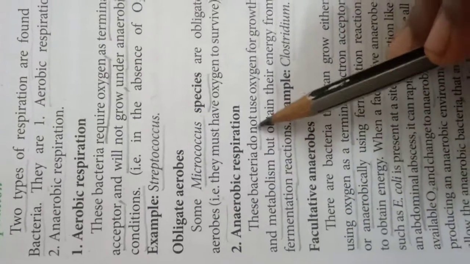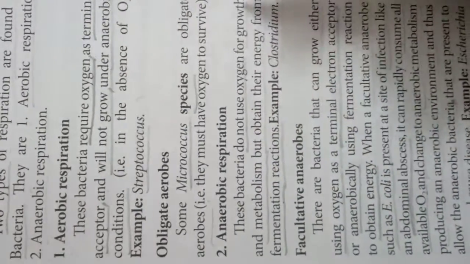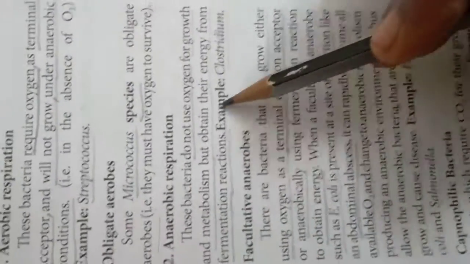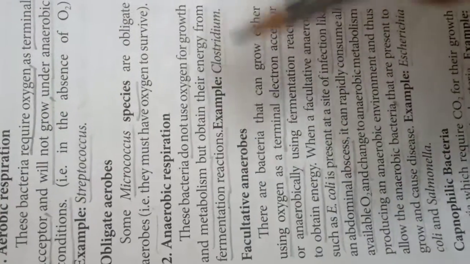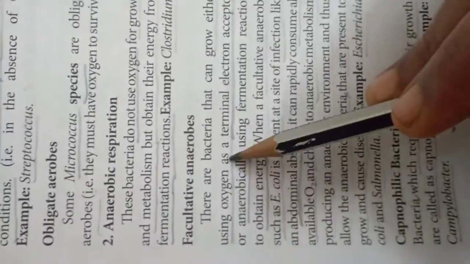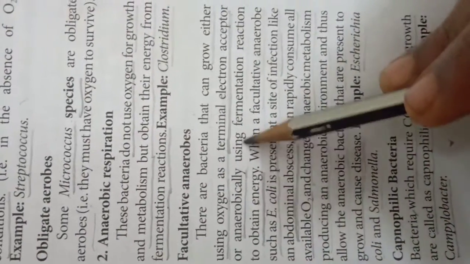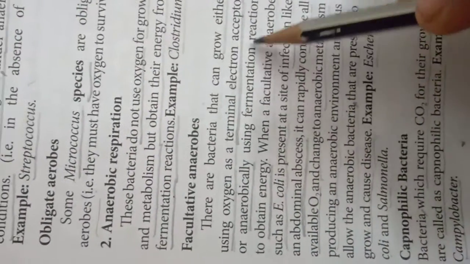The second one is anaerobic respiration. These bacteria do not use oxygen for growth and metabolism but obtain their energy from fermentation reactions. Example, Clostridium. Next, facultative bacteria. These are bacteria that can grow either using oxygen as the terminal electron acceptor, or anaerobically using fermentation reactions to obtain energy.